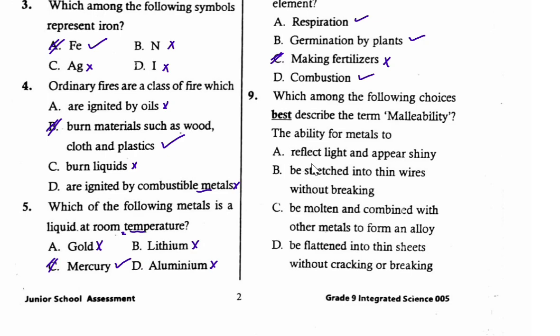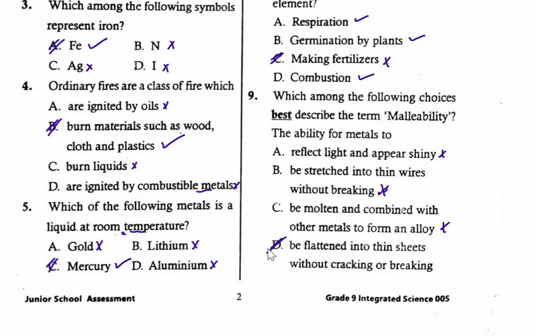So to start with, reflect light and appear shiny. This property is known as luster and therefore is not malleability. Be stretched into thin wires without breaking. This describes ductility, for example, copper wire, and therefore not malleability. Be molten and combined with other metals to form an alloy. This is fusibility and therefore not malleability. The correct answer is D.